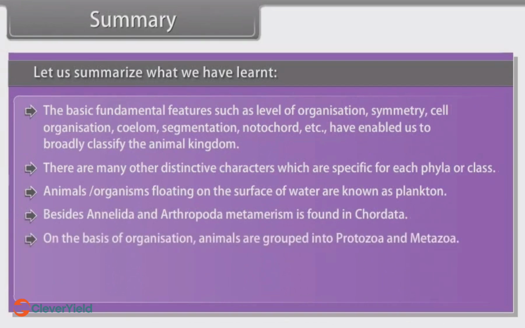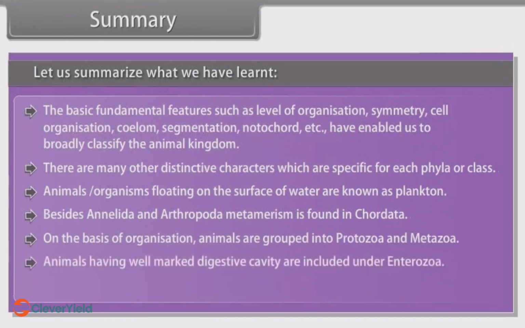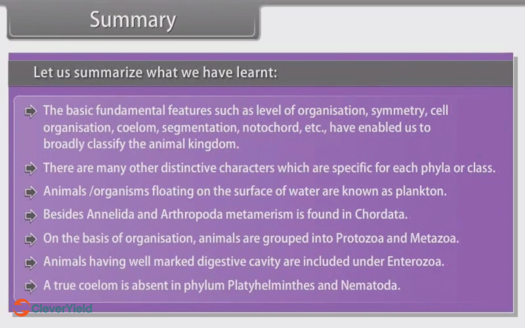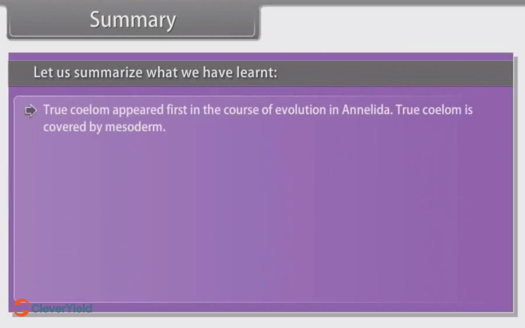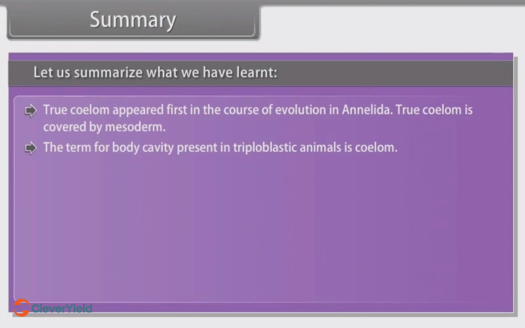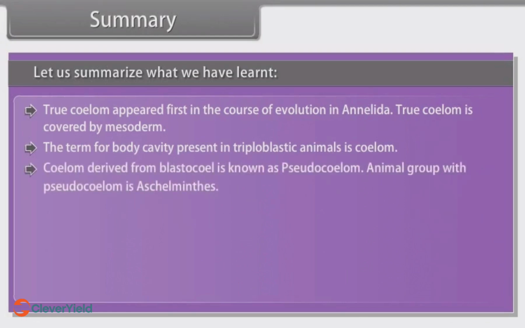On the basis of organization, animals are grouped into protozoa and metazoa. Animals having well-marked digestive cavity are included under enterozoa. A true coelom is absent in phylum Platyhelminthes and Nematoda. True coelom appeared first in the course of evolution in Annelida. True coelom is covered by mesoderm. The term for body cavity present in triploblastic animals is coelom. Coelom derived from blastocoel is known as pseudocoelom.